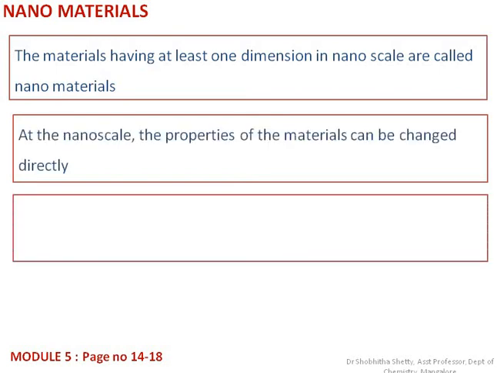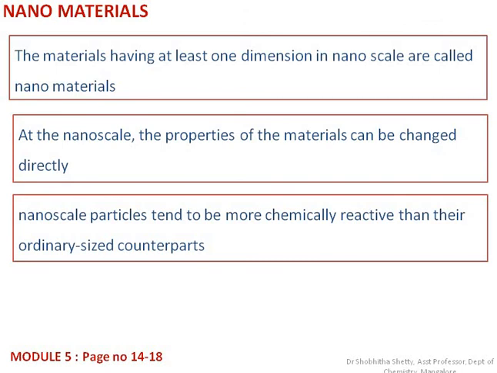How do the properties of the materials change when the material is synthesized at nanoscale range? Because of the change in the surface area between the nanomaterial and the normal bulk scale material, obviously there will be a change in the properties also. It is mainly influenced by the availability of surface area within the molecule or the substance that we synthesize. So always they will be more reactive as well as more useful compared to their normal sized counterpart materials.